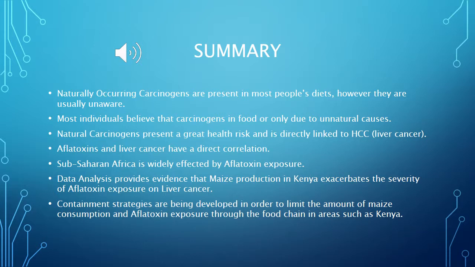Sub-Saharan Africa is widely affected by aflatoxin exposure. Data analysis provides evidence that maize production in Kenya exacerbates the severity of aflatoxin exposure on liver cancer. Containment strategies are being developed in order to limit the amount of maize consumption and aflatoxin exposure through the food chain in areas such as Kenya.